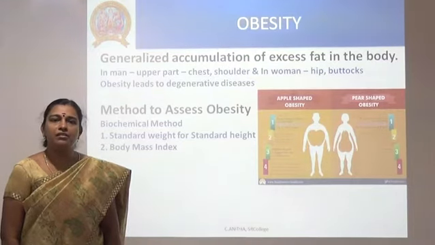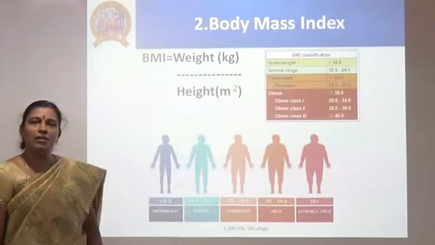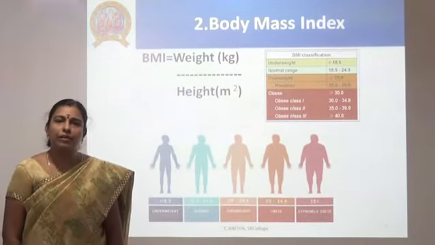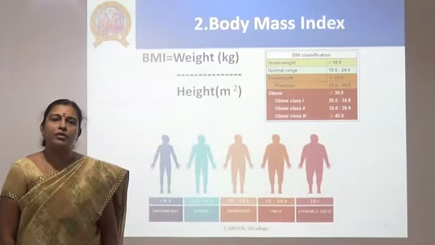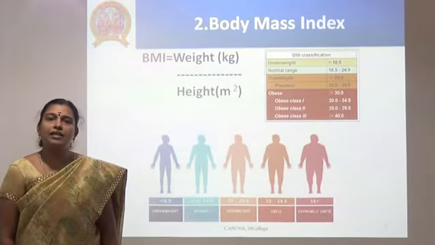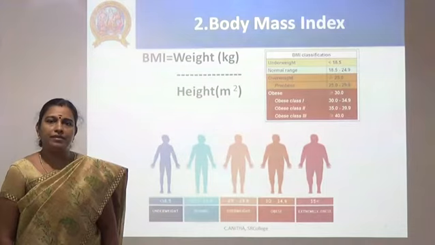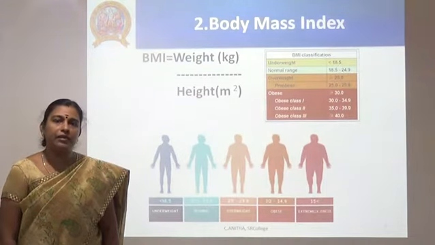The second method is body mass index. Now what is body mass index? It is weight in kilograms divided by height in meters squared. When you take your weight and height and calculate, you get a value, which is classified into four groups, namely underweight, ideal weight, overweight and obese. A person is said to be underweight when the value is less than 18.5.